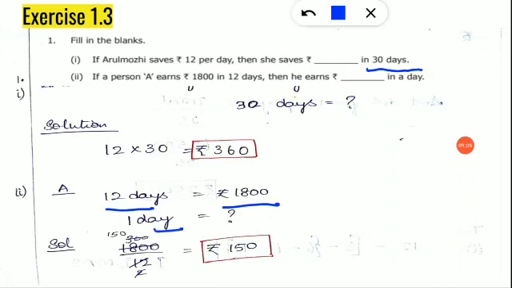So how much will he have at the end of the first day? So what is the step? 1800 divided by 12. The answer will be rupees 150. You can cancel it out and then cancel, or you can use the normal division method. Okay, you can divide and then write the answer. Okay, the answer is 150. Clear, children? Now the next one,